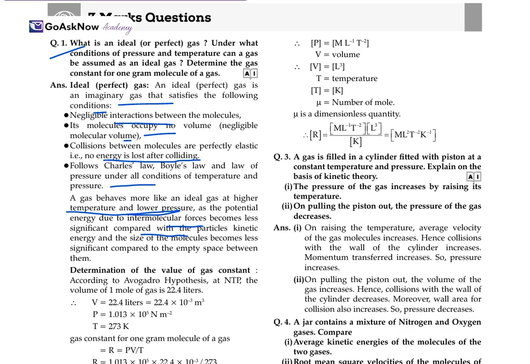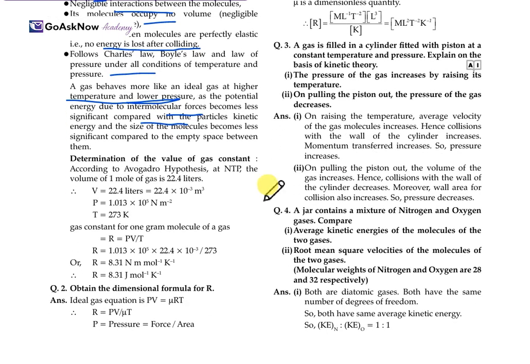So now let's determine the value of the constant over here. According to the Avogadro hypothesis, at NTP, V is equal to 22.4 liter. We'll convert it into meter cubed. Then P is equal to 1.013 into 10 to the power 5 Newton meter to the power minus 2. T value is also already given. Now the gas constant for 1 gram mole of the gas, R, is equal to PV upon T. So here we get the value of R equal to 8.31 joule mole inverse Kelvin inverse.